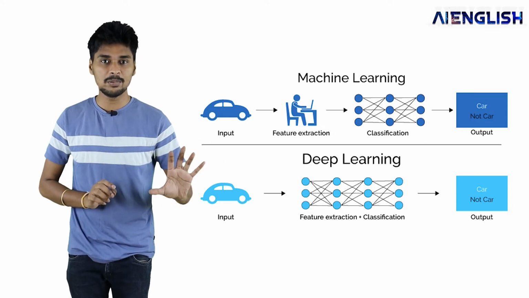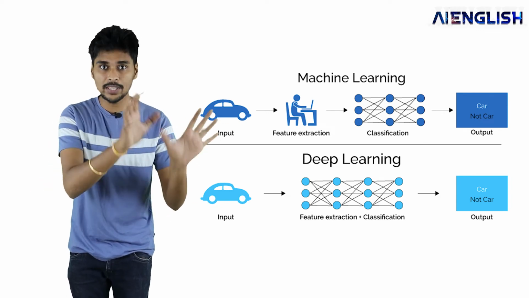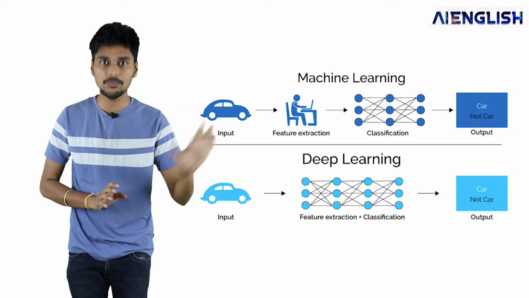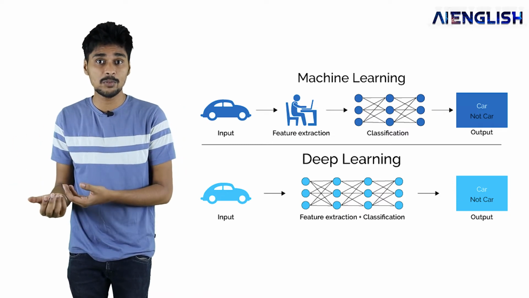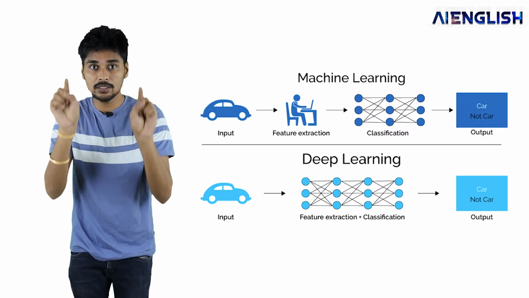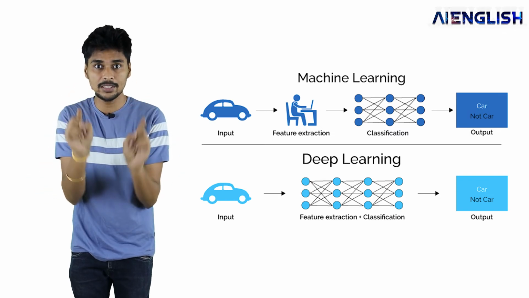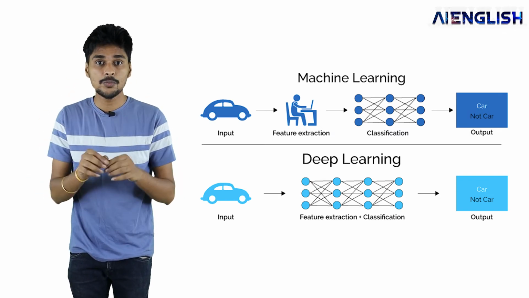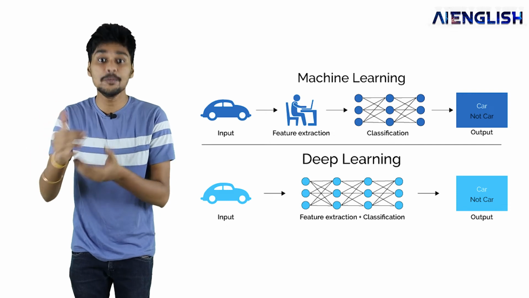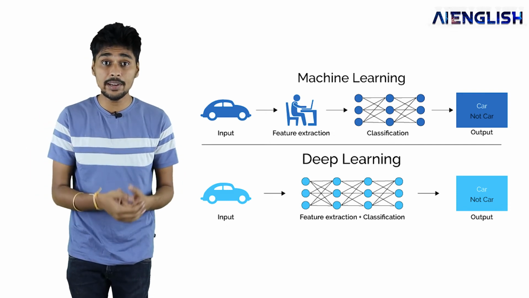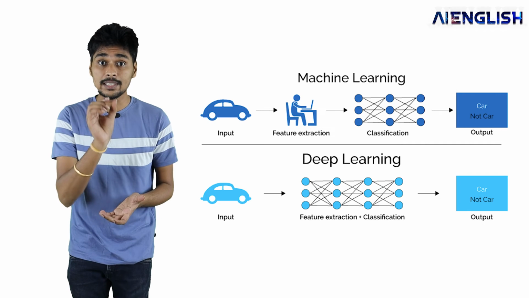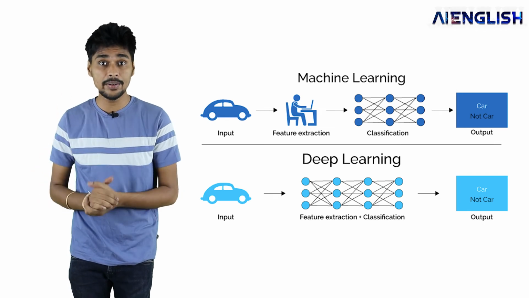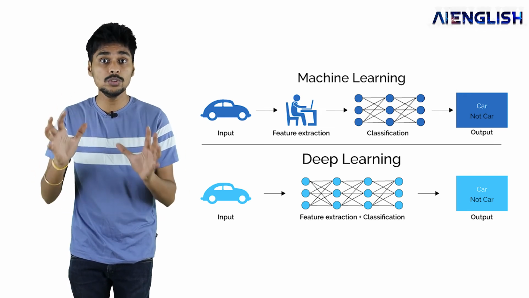In our farting example, machine learning will not detect the face of the person, it will just say somebody has farted. But when coming to the deep learning process, it will say, see this person, this person having this face, so you are detecting that. So feature extraction can be done in deep learning. And the final difference, machine learning performs better with less data sets, whereas in deep learning, the performance increases with a huge amount of data.